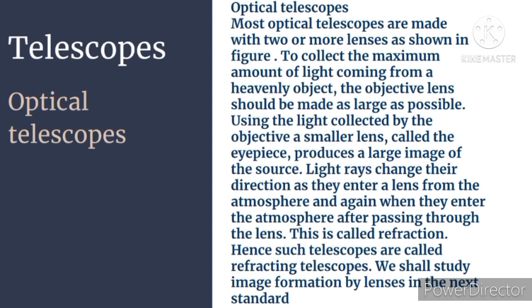This changing of direction is called refraction, and hence we call such telescopes refracting telescopes. We shall study image formation by lenses in the next standard.